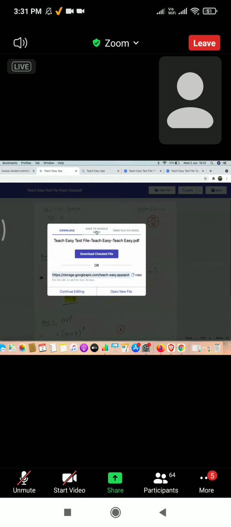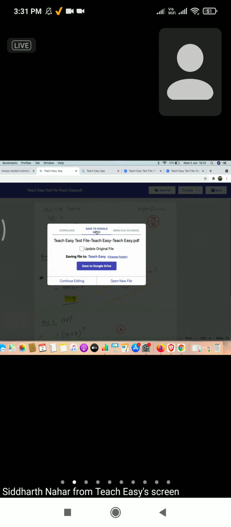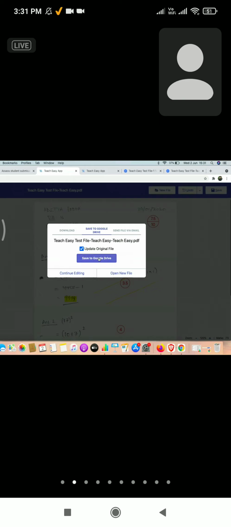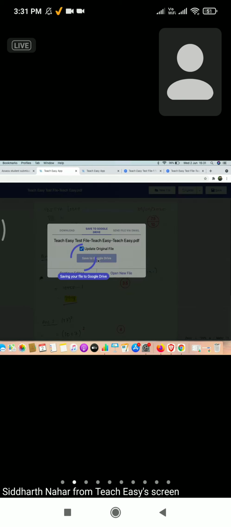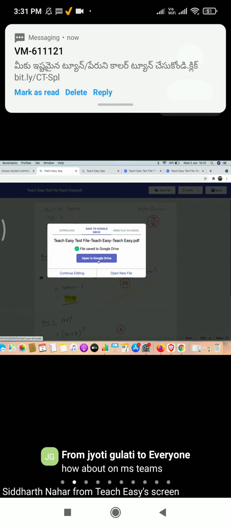Another thing that I want to show is you can save the file back to Google Drive in a single click. What does this mean? Assume right now we imported a file from Google Drive. I want to save the file back to Google Drive and update the original file. When I click this option, it was unclicked, I just have to click on save to Google Drive. The checked file is now saved to your Google Drive, and you don't have to import the file back to Google Drive. So I hope teachers have understood this part.